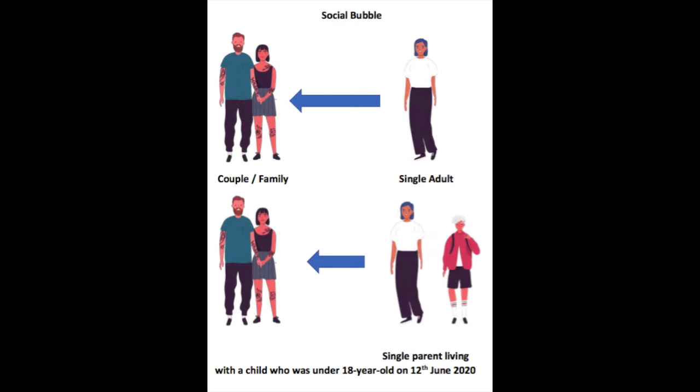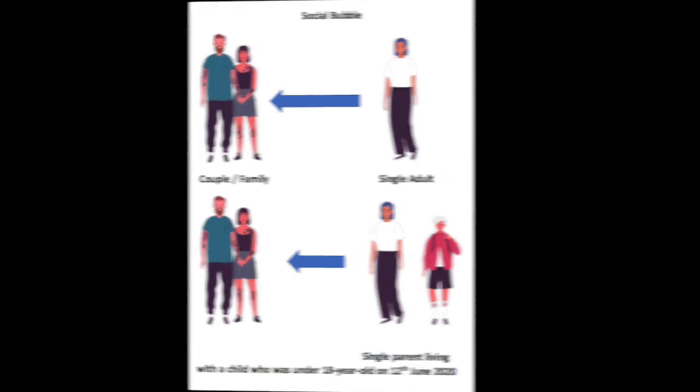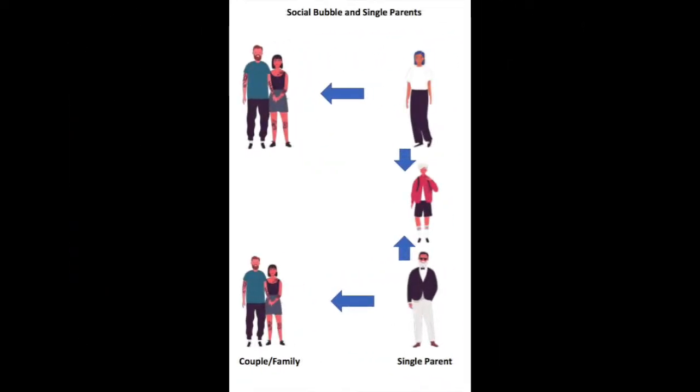So here, a diagram shows a family, and either a single adult who lives by themselves can join that family to create a social bubble, or if a single adult has a child who is less than 18 years of age on the 12th of June 2020, then both the adult and the child can join the family to create a social bubble. Where we have a divorced family or separated family, the child will be seeing each individual parent, and each parent can join another family to create their own social bubble.